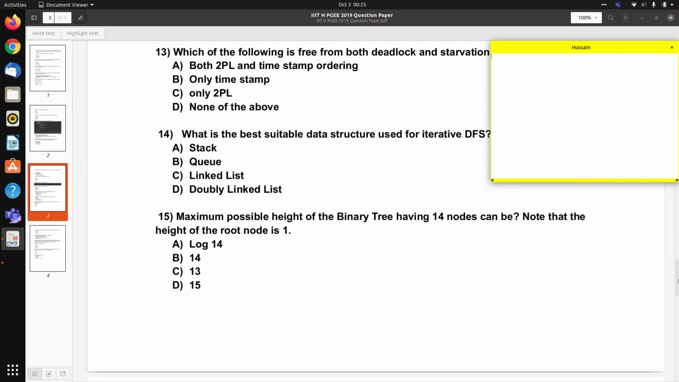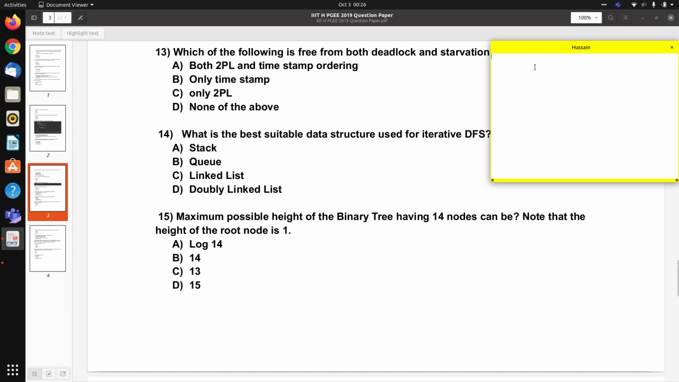Question number 15. The maximum possible height of a binary tree having 14 nodes can be log 14, 14, 13 or 15. We are also given that the height of the root node is 1. There is no constraint on the height of the binary tree. We can grow it as a linked list. If we are given that it is a balanced binary tree, then we need to take height considerations. But here we can grow it as a linked list. That is called a skewed tree, either left skewed or right skewed.